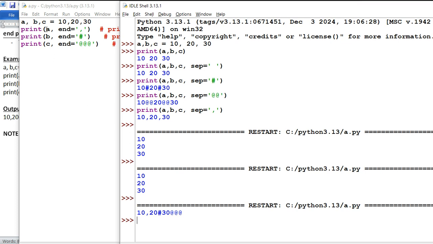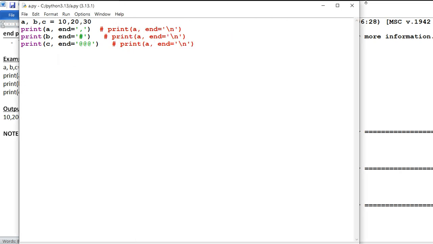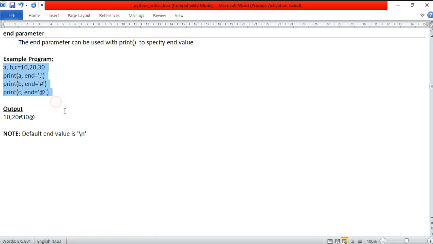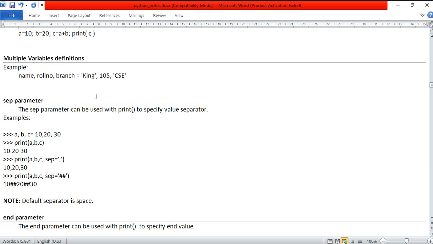First of all a is printed ending with comma, and the b value is printed ending with hash. Then the c value is printed ending with at the rate. Now these three print statements are printing on the same line only. See, same line. So if you want to print different print statement values on the same line, then you have to control the end value. Got it? So this is what the end parameter is all about. This is what we have completed in this class.